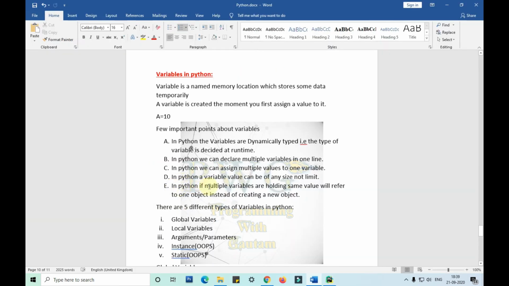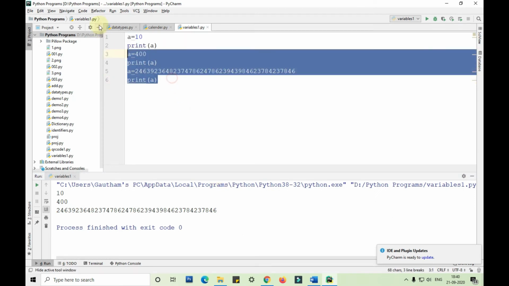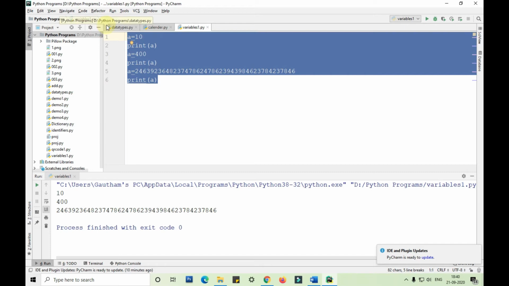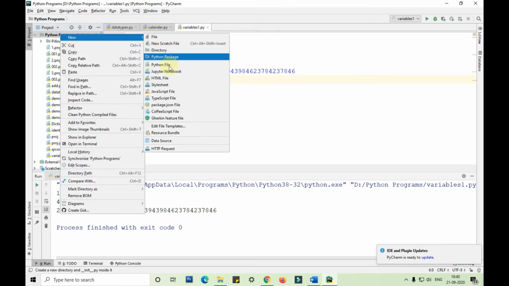In Python, if multiple variables are holding the same value, they will refer to one object instead of creating a new object. Let me show you this now. I am commenting this out, and I'll create a new program named variable 2.